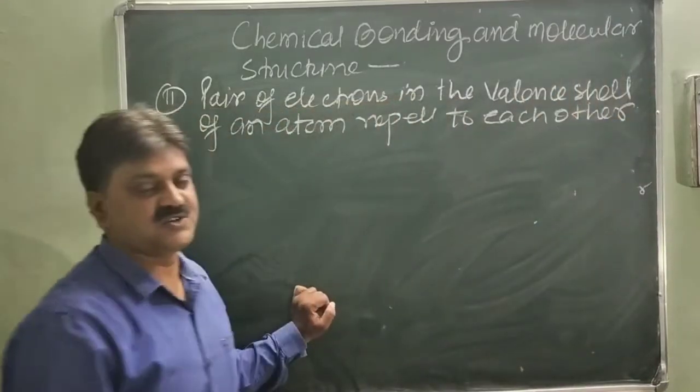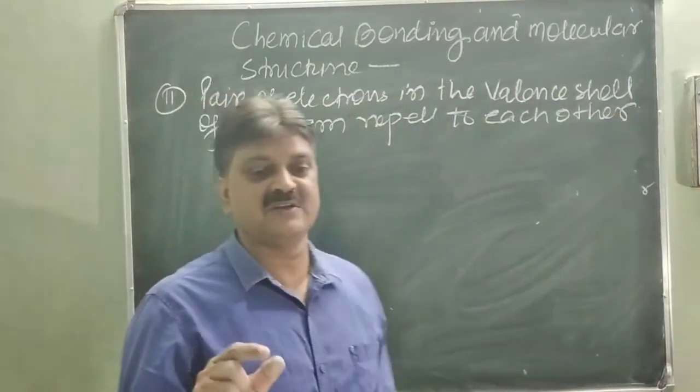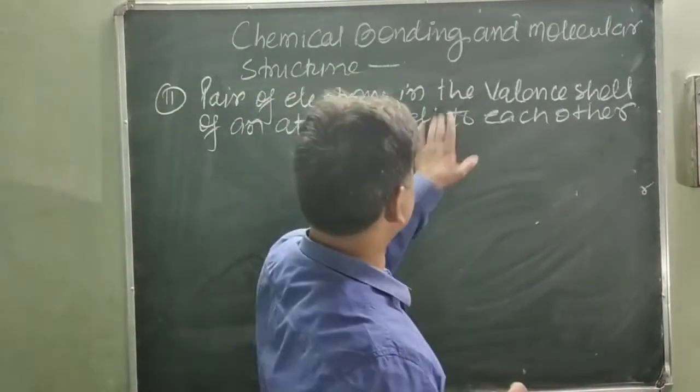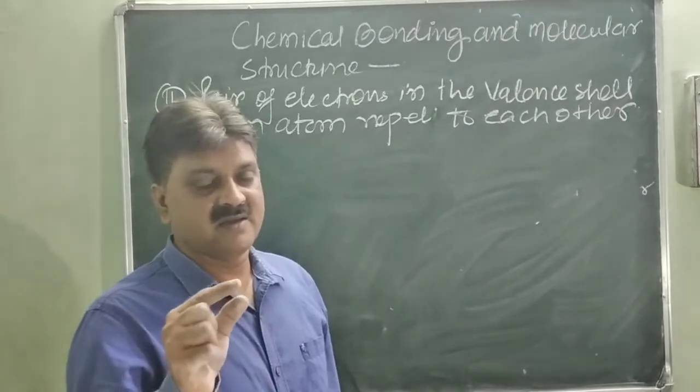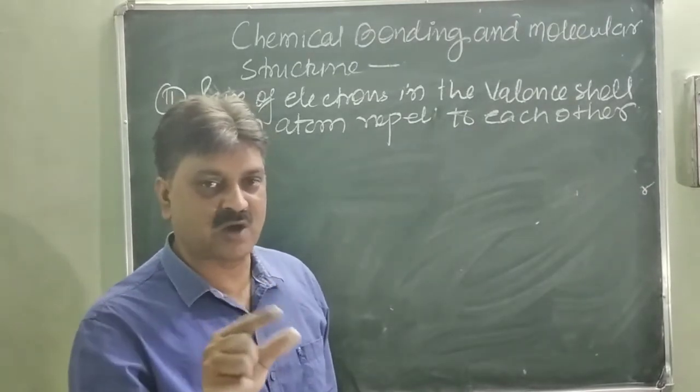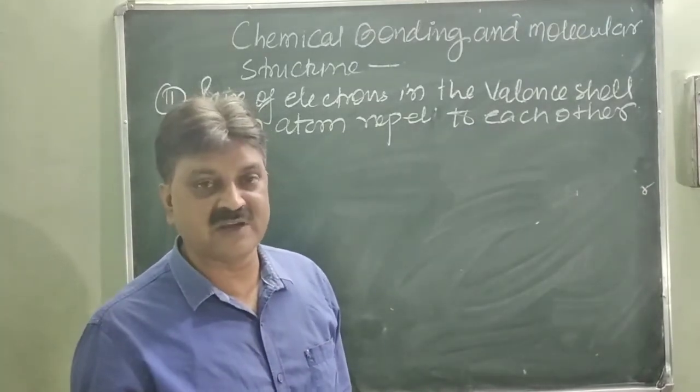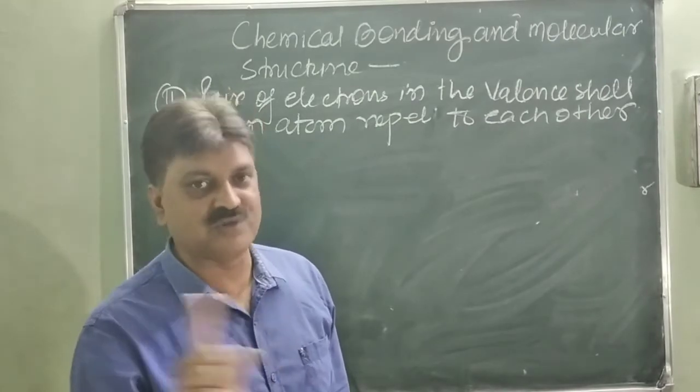Second postulate: what is it saying? It means the electrons present in the valence shell repel each other. Is it clear? Because you know that the same charge always repels each other. All electrons have the same negative charge, so they are repelling each other.